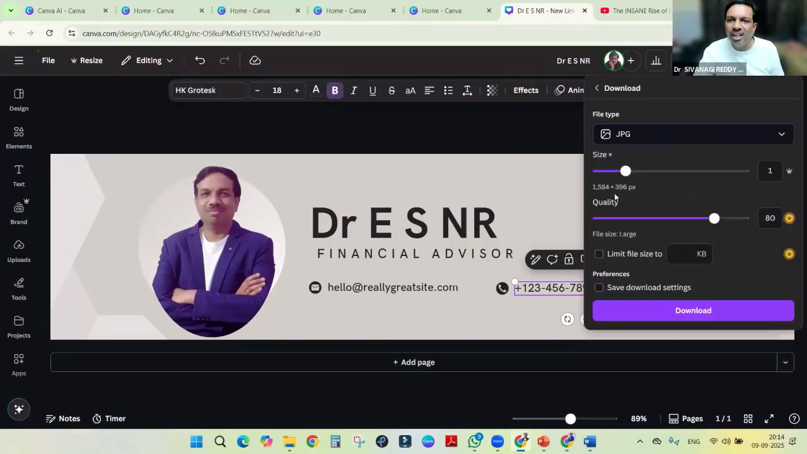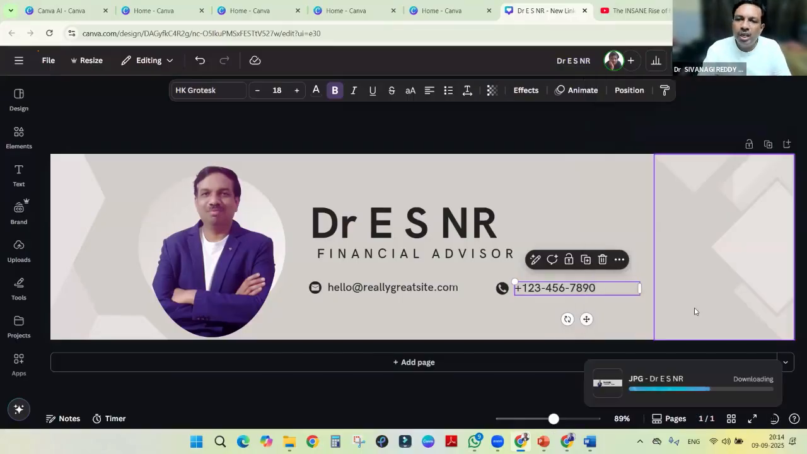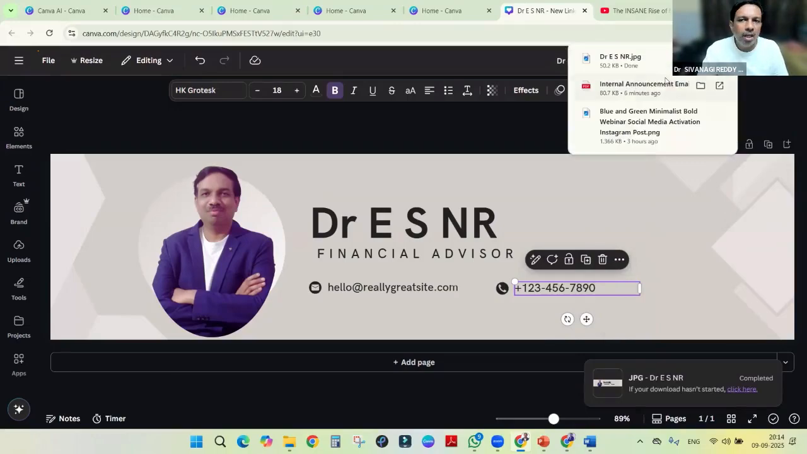Say for example, I am selecting JPG, and the size is fixed. For LinkedIn, I selected the template, that's why the size is fixed. Quality, if I want high quality, I can make it 99. And the file size, whatever size you want, if you want 50 KB, 20 KB, 30 KB, according to it you can select and then download. So you can download and you can upload in LinkedIn.